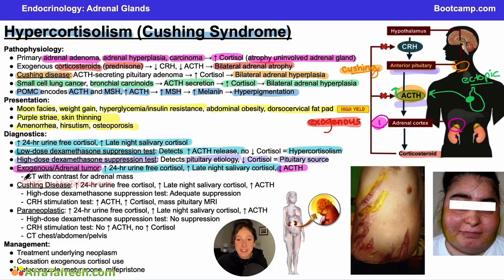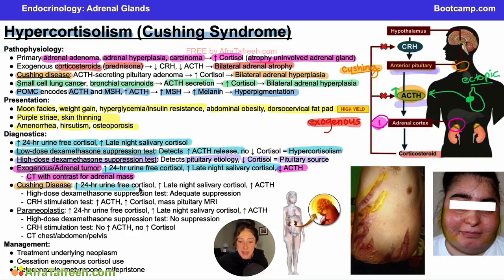And then an important diagnostic step here, if you are thinking it's an adrenal tumor, is to get a CT with contrast for adrenal mass. So CT with contrast usually is looking for a mass. Without contrast can be better for blood products. Of course, if this was exogenous steroid use, you should look for causes of exogenous steroid use in the patient's history, and that would be a way to distinguish between these two because they do have very similar lab values.